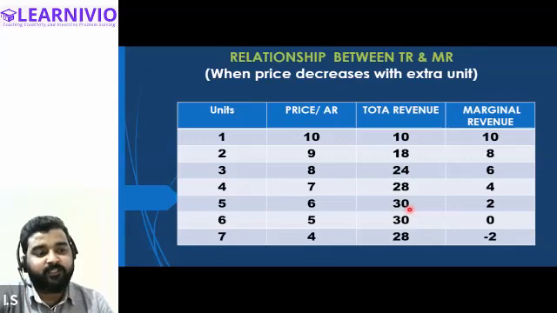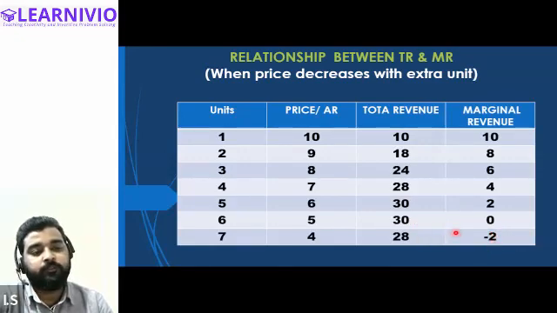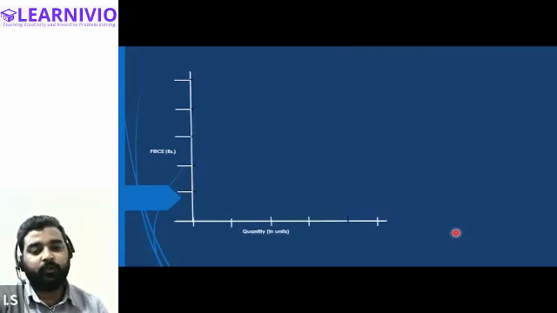So on one side it is decreasing, but the total revenue is increasing. When marginal revenue goes to 0, total revenue becomes constant and it reaches its maximum point. Similarly, when marginal revenue becomes negative, total revenue starts to decline. And the same thing we can also indicate on the diagram.